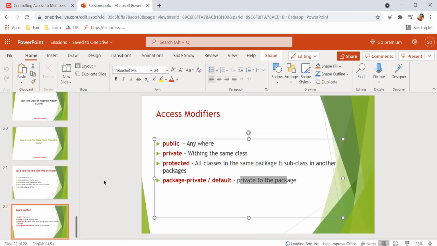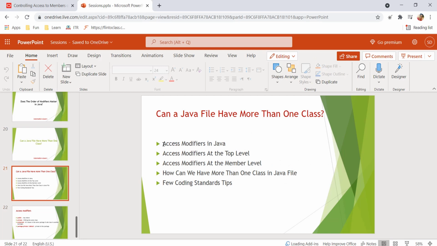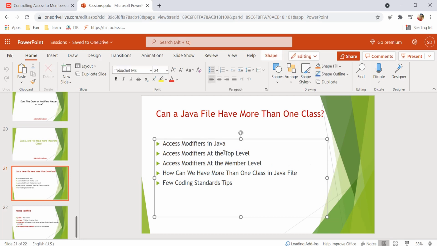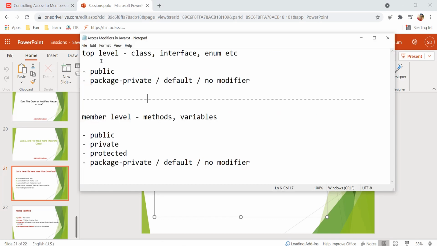Good. So now we have a fair understanding of access modifiers in Java. But out of these four, what are the access modifiers available at the top level and what are the access modifiers available at the member level? Top level means, as I mentioned, class, interface, enum, etc. At the top level, we have only two modifiers applicable: one is public and another one is package private or default. This is also called no modifier. We'll see how to use this, but these are the two access modifiers available at the top level, public and package private.